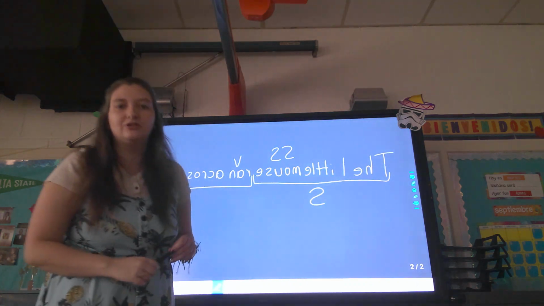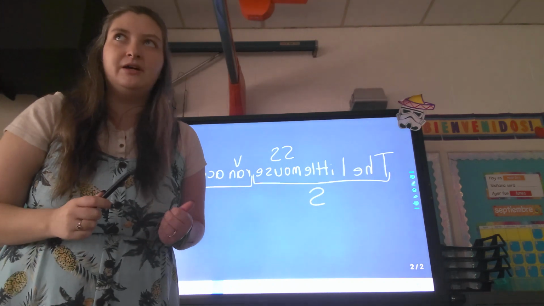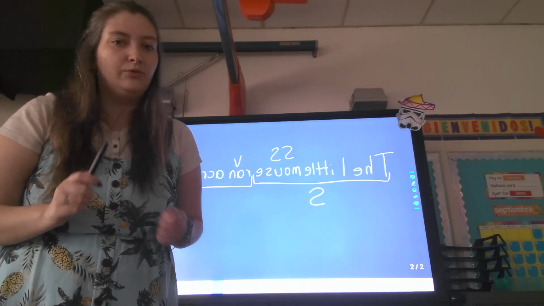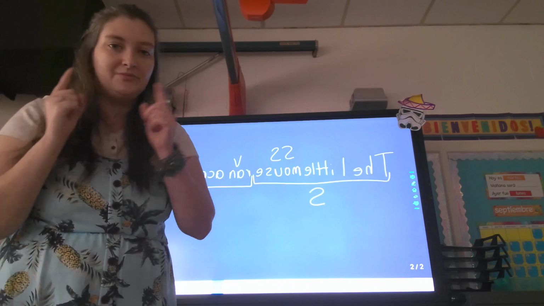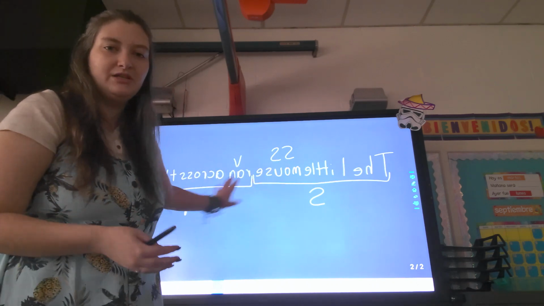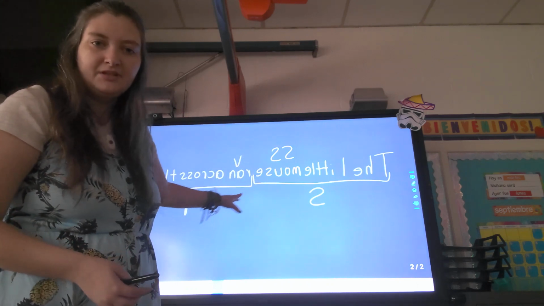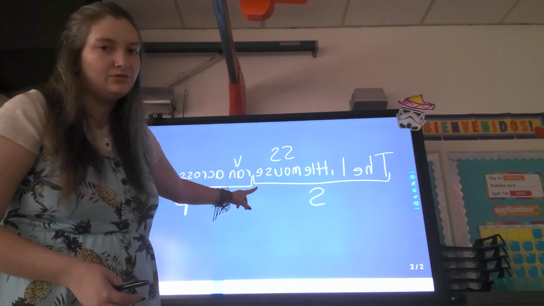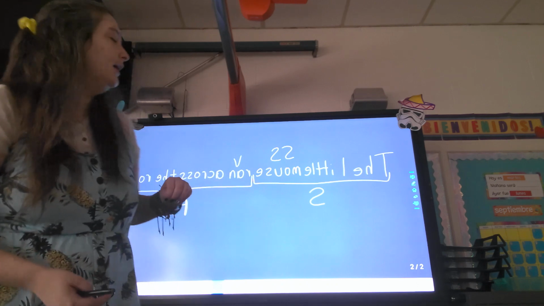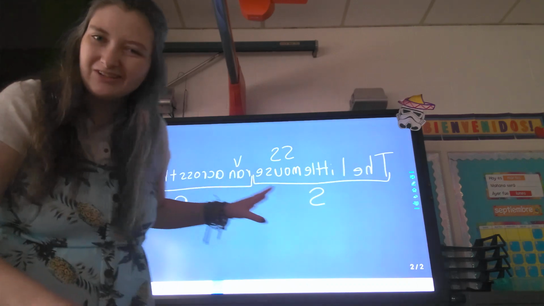And the predicate does not always begin with the verb. Like if I said the little mouse quickly ran, is it the little mouse quickly or did it run quickly? It ran quickly, right? So that quickly describes the verb. So quickly would be on the predicate side. But for the most part, the subject ends with the simple subject, and the predicate begins with the verb most of the time. Okay? Make sense? Sound good?